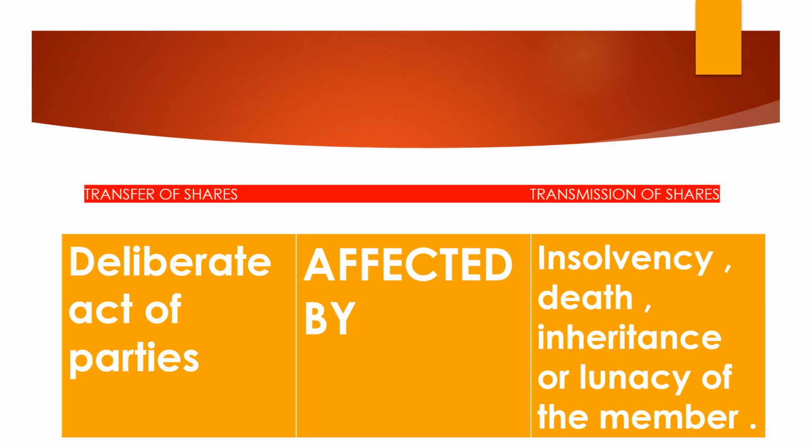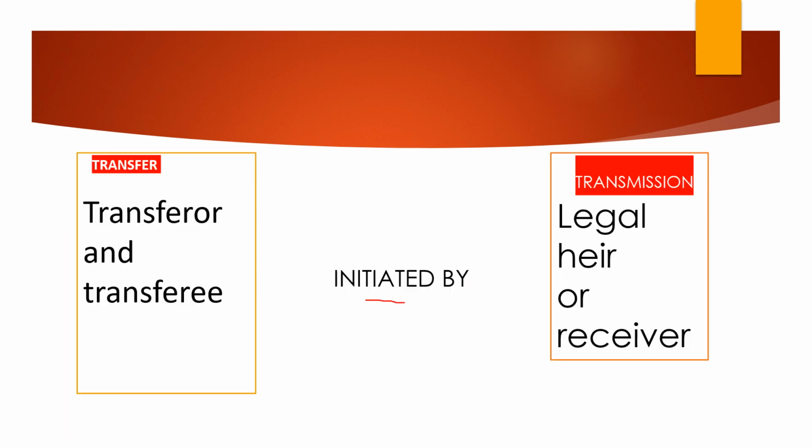The second point is that the transfer of shares is affected by the deliberate act of the parties. The buyer is happy to buy and the seller is even happier to sell. They come to a common price, and this is how the deal is executed. But in case of transmission, it is affected by death, insolvency, inheritance, or the person going lunatic. So the case is different in both these things. Next, the transfer is initiated by the transferor and the transferee, because one wants to buy and the other wants to sell. So this is how the deal is initiated.